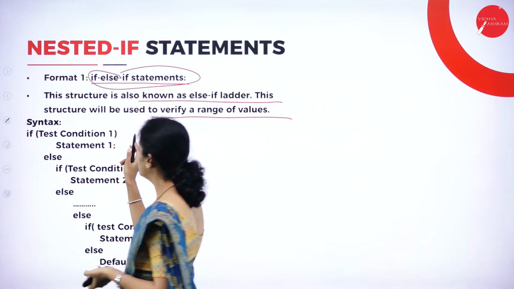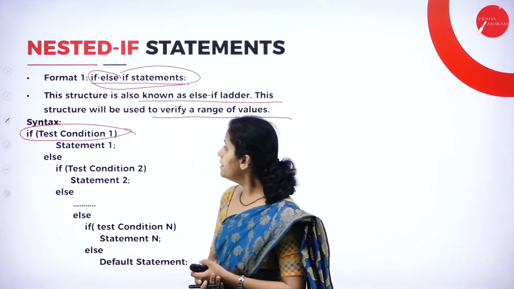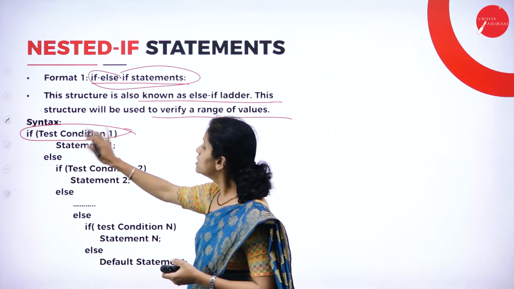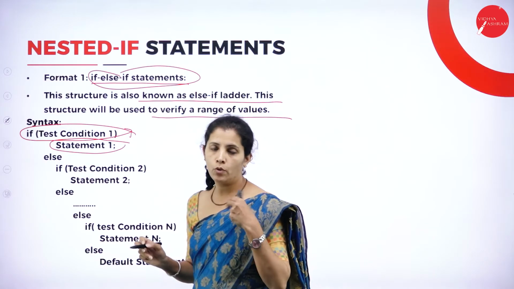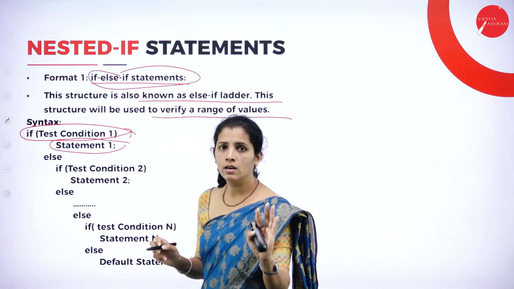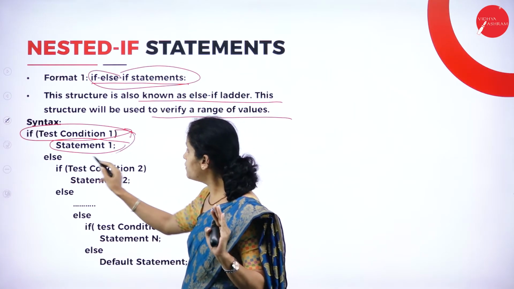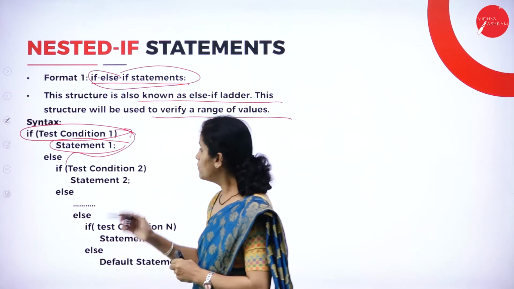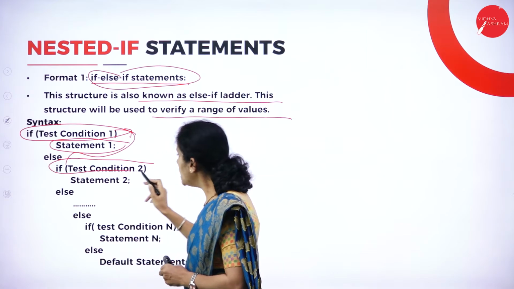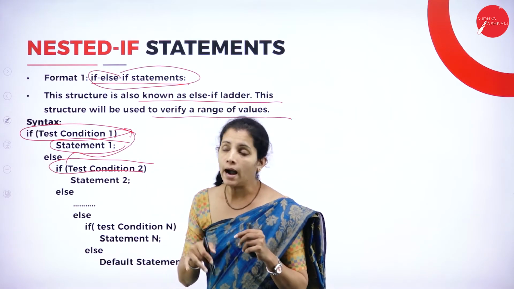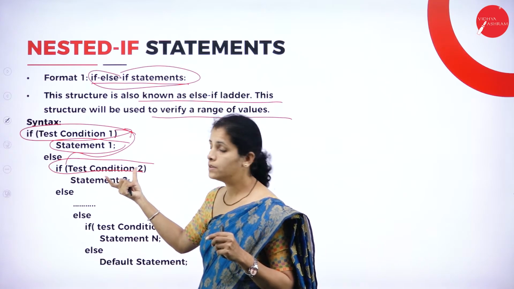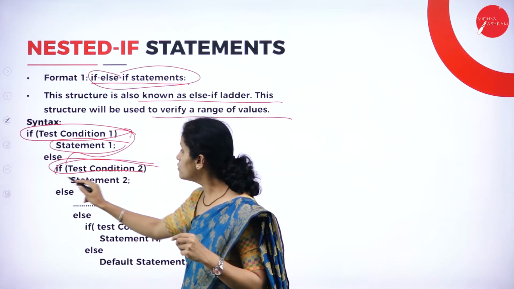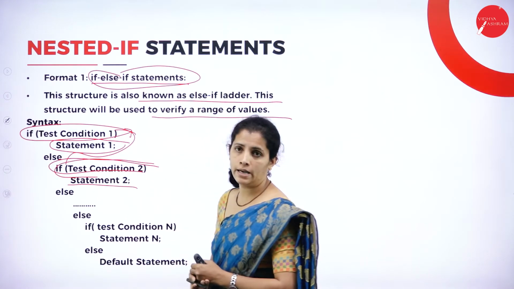And I'm going to have the syntax here. If this condition is true, I'm going to have this statement 1. If this condition is false, I'm going to have the else part. In my else part, I'm going to write my second condition. For this also, I'm going to have the true statement.